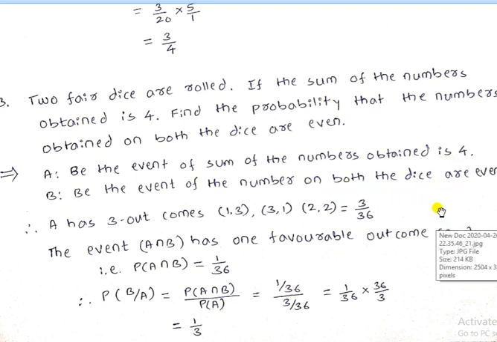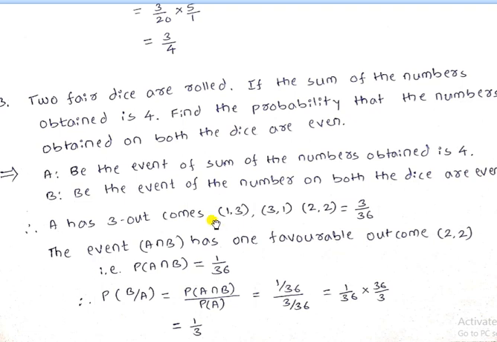If you throw the two dice and dice 1 shows 2 and dice 2 also shows 2, then that is event B. Therefore A has 3 outcomes. After throwing two dice, you count the numbers on both dice such that their sum is always 4.